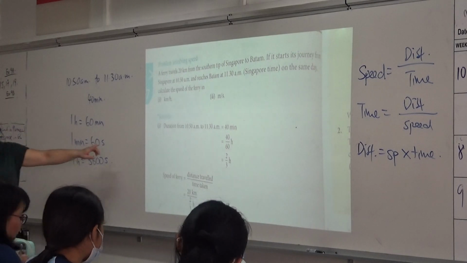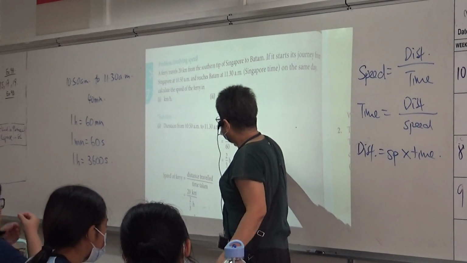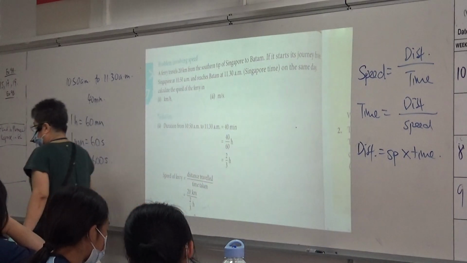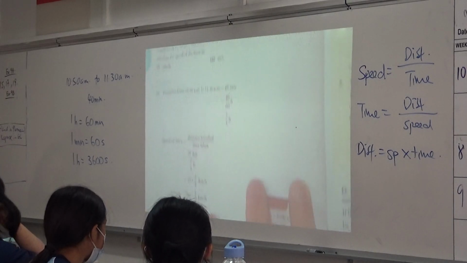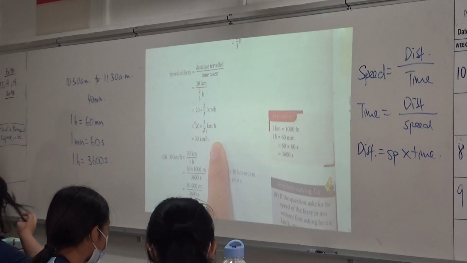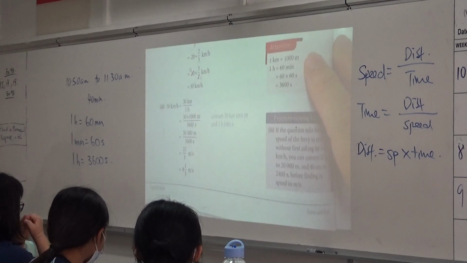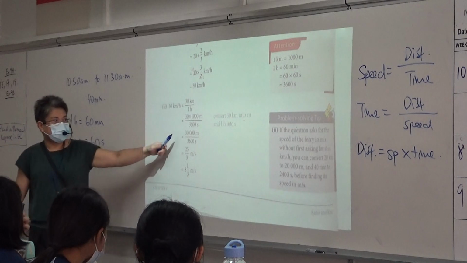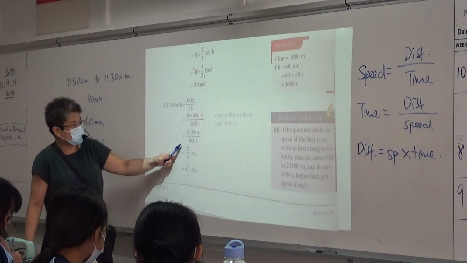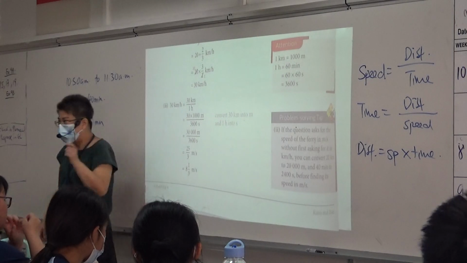Now, the solution gives it in this manner. Look at the board, please. Can you see 40 minutes? They change it to 40 divided by 60, to hours. Then distance divided by time. They will find that it's 30 kilometers per hour, because they want it in kilometers per hour. Now, what if they want it in meters per second? First of all, can you see they change all this to meters? Then they change all this to seconds. We want meters per second, so they divide and get this. Understand? Okay, but I'm not doing it this way.